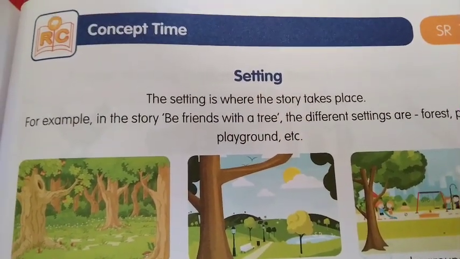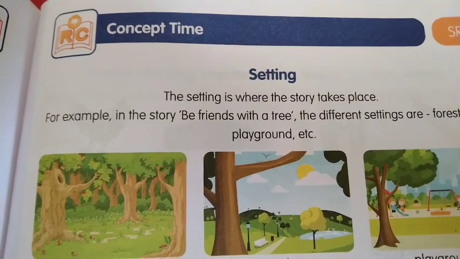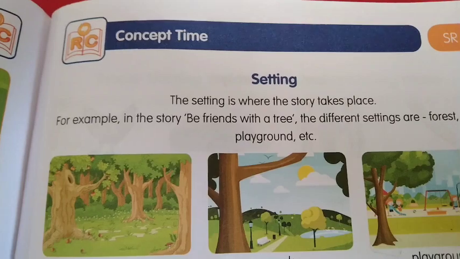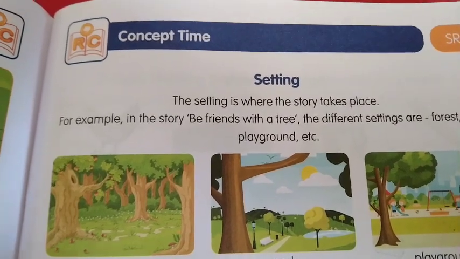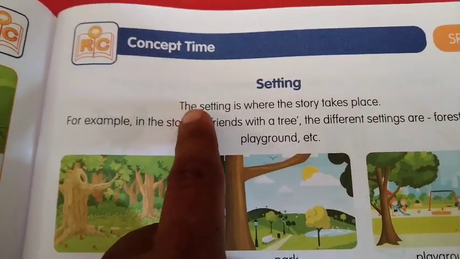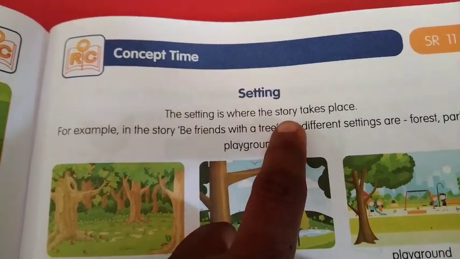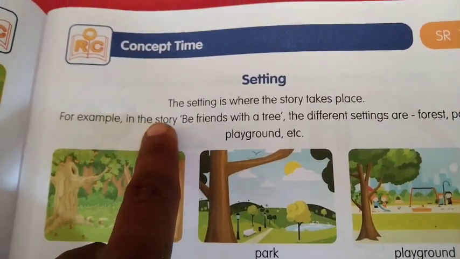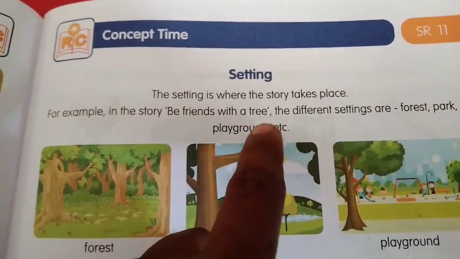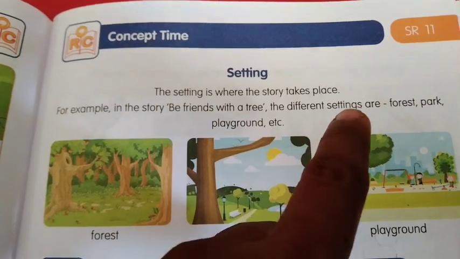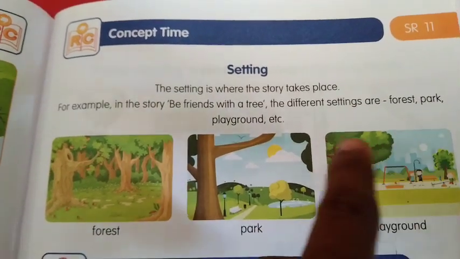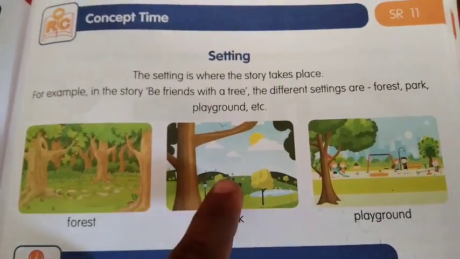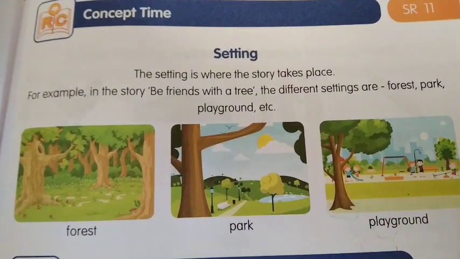Settings. How do we have to think about the settings? While you are reading the story, you have to think about where the story is taking place. That is called settings. The setting is where the story takes place. For example, in the story Be Friends with a Tree, the different settings are forest, park, playground, etc. These are all the settings.